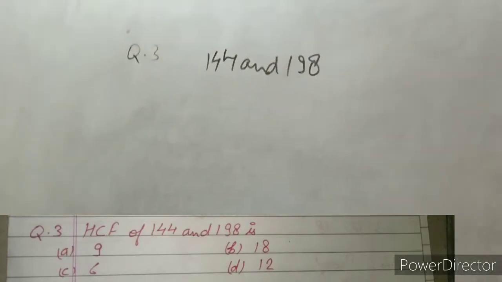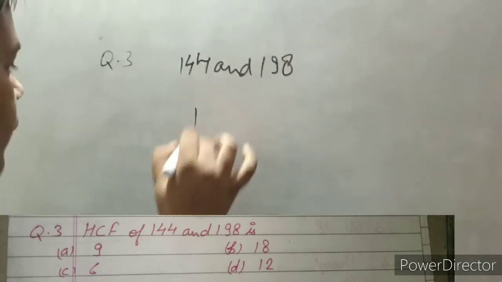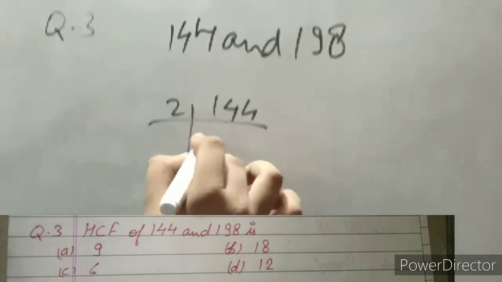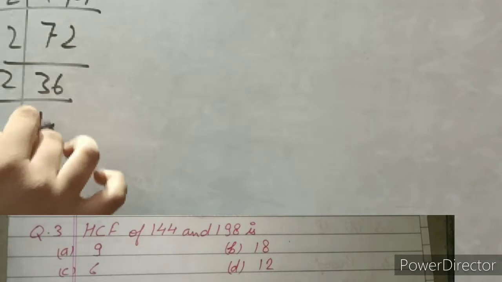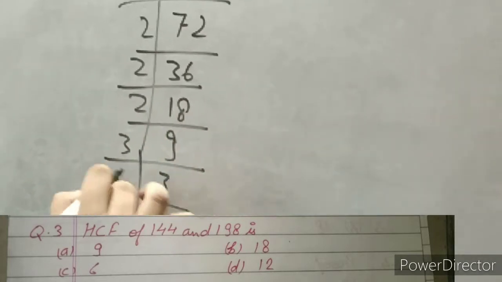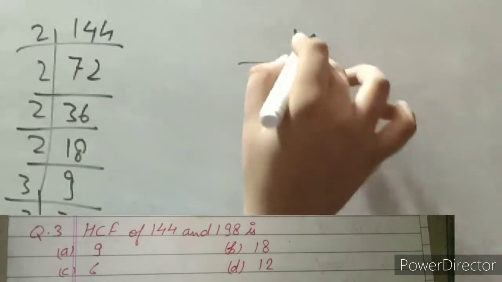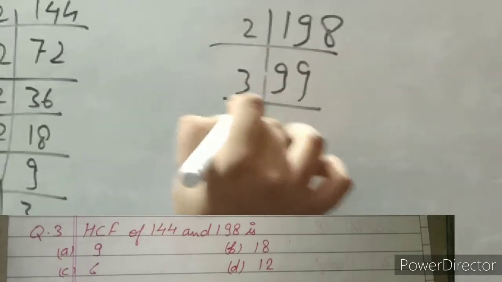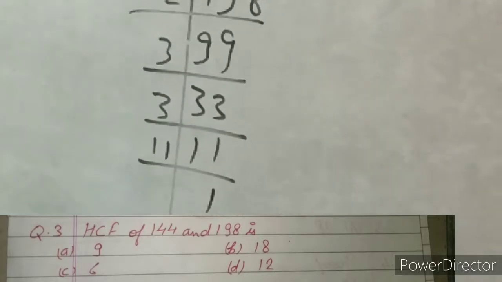So for the HCF of 144 and 198, let's express them as a product of their prime factors. 144 gives 72, 36, 18, 9, 3, and 1. Likewise 198 gives 99, then 33, 11, and 1.